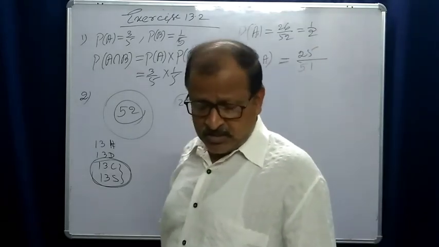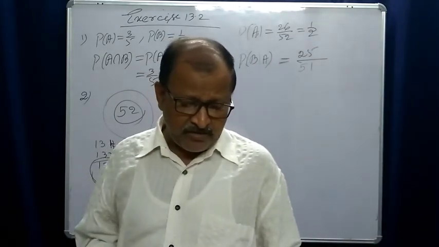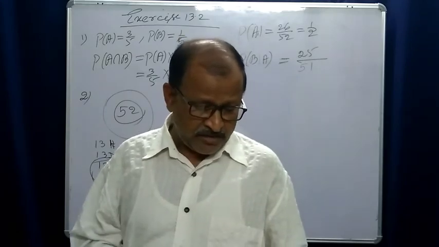And what is the question? Find the probability that both the cards are black.